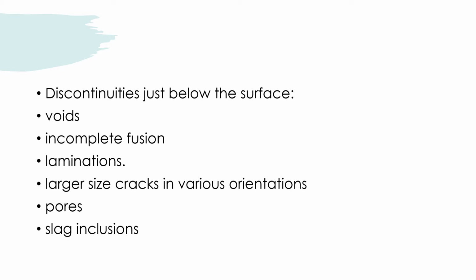For the ferromagnetic material, we use magnetic particle testing. So students, there are nine surface discontinuities for the ferromagnetic material, and for these six discontinuities just below the surface, we use MPT or magnetic particle testing.